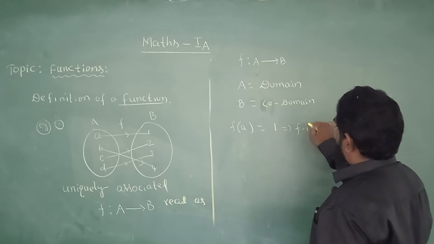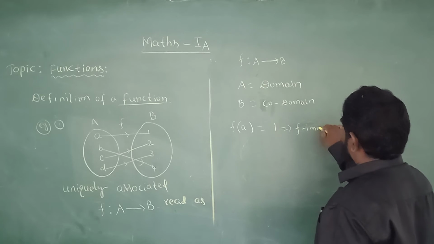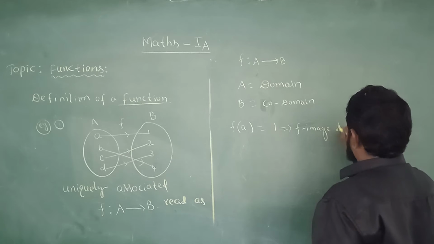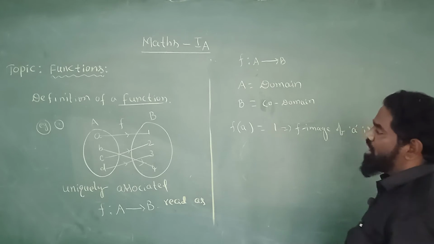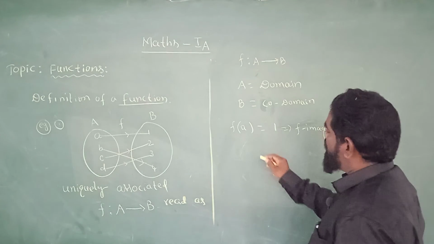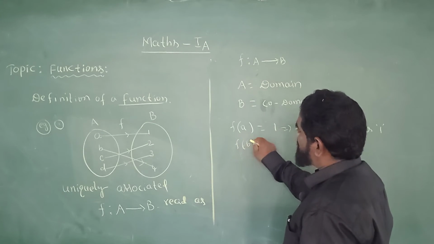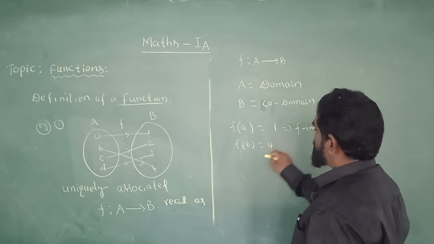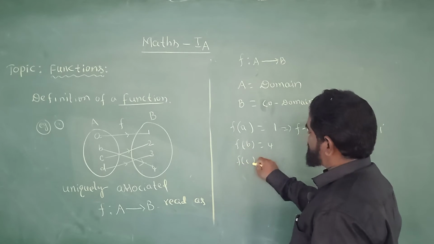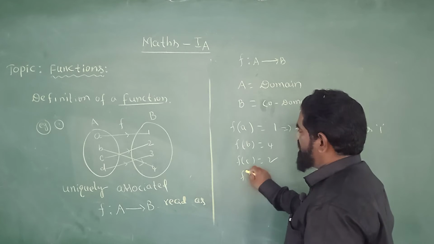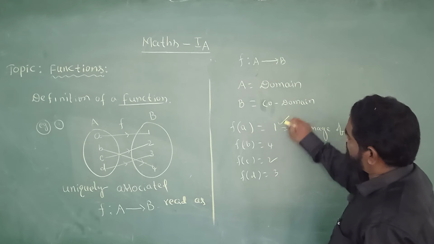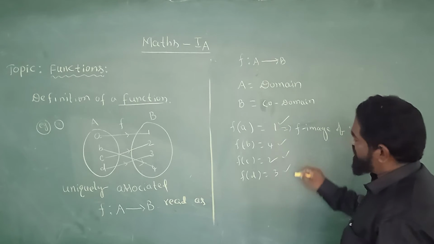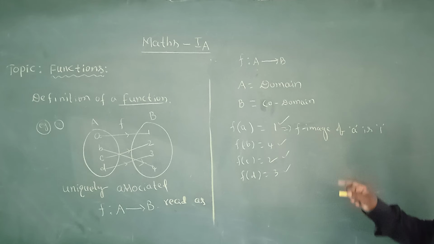F image of a is 1, f image of b is 4, f image of c is 2, f image of d is 3. These elements 1, 4, 2, 3 are the images of a, b, c, d respectively.